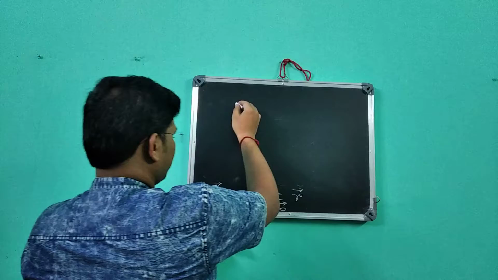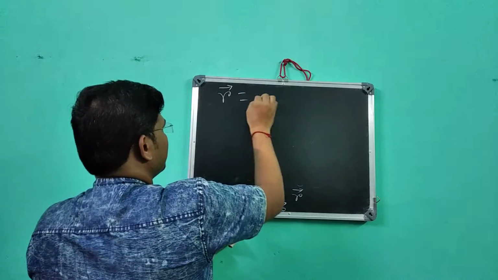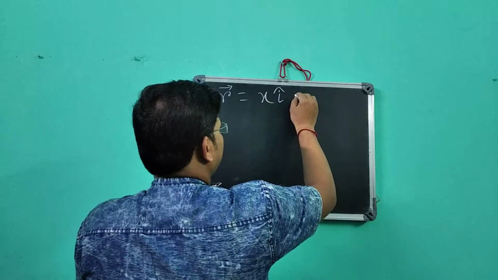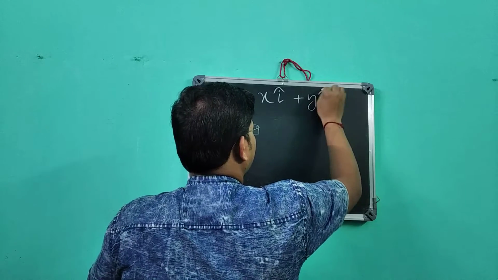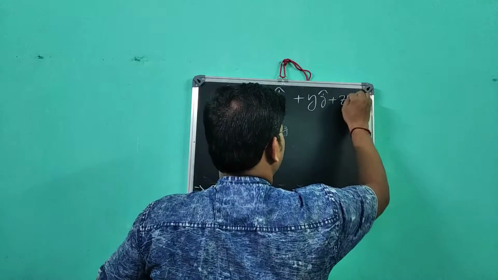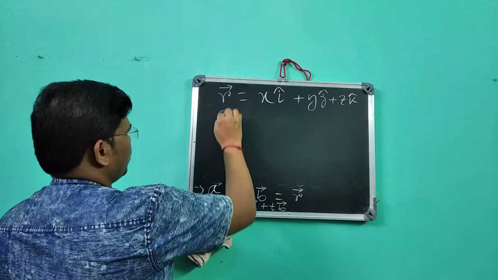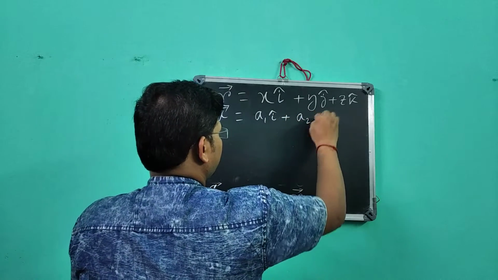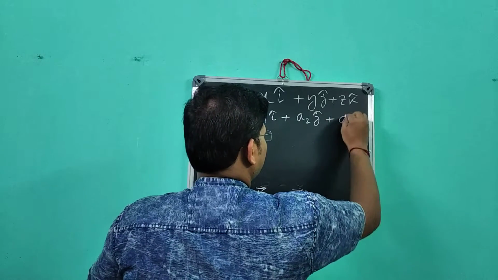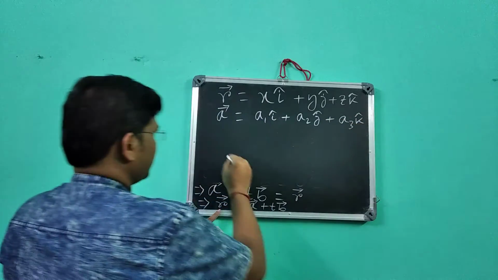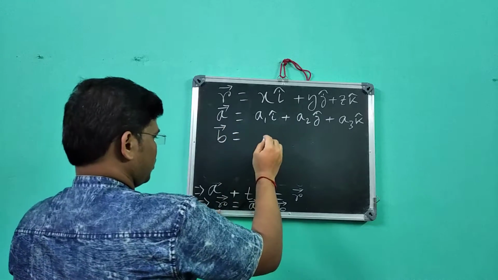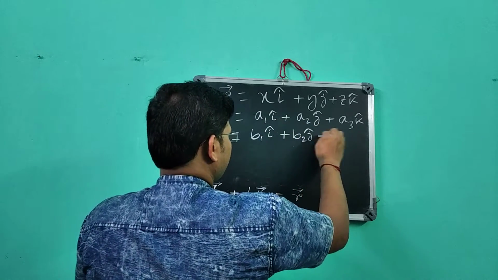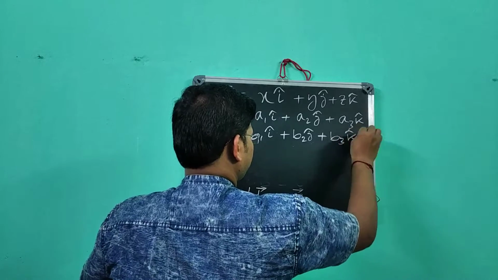If I consider r vector equal to x i cap plus y j cap plus z k cap, because this is a variable point, suppose small a vector equal to a1 i cap plus a2 j cap plus a3 k cap, and b vector equal to b1 i cap plus b2 j cap plus b3 k cap.